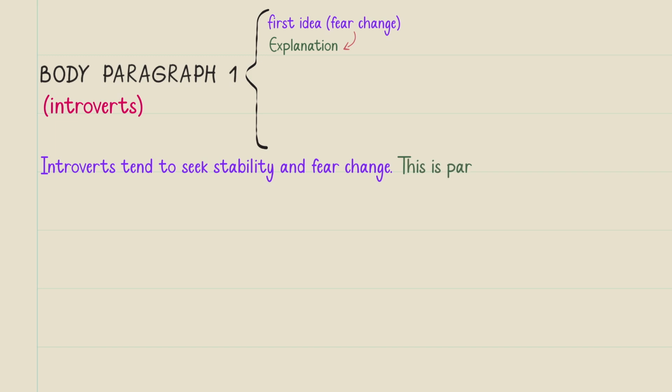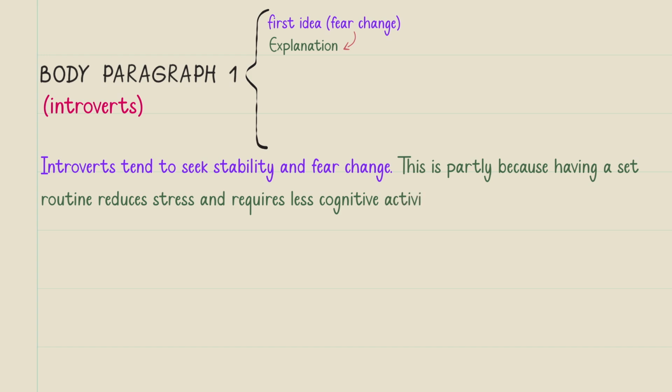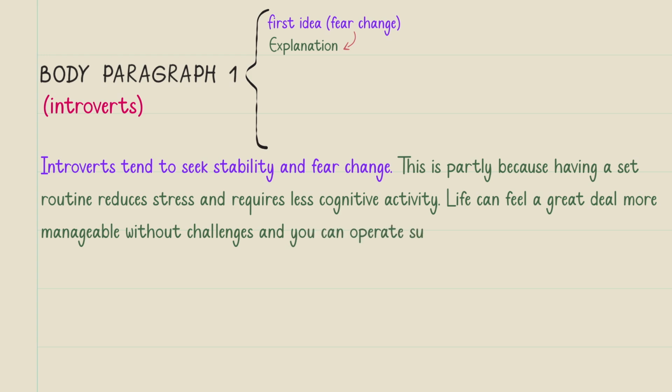This is partly because having a set routine reduces stress and requires less cognitive activity. So I'm going to expand this a little bit more. Life can feel a great deal more manageable without challenges, and you can operate successfully within your comfort zone. This is to explain more what I mean by set routine, all right?